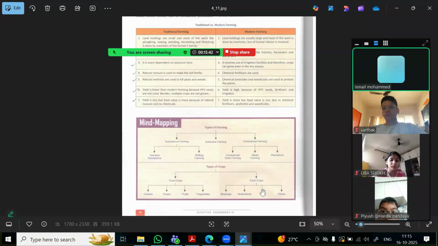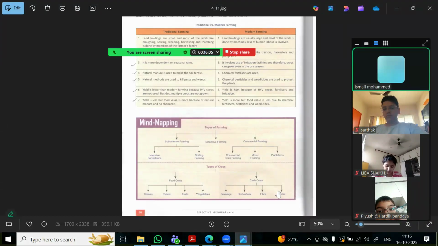And then these cash crops are like beverages, meaning the drinks like tea, coffee. Those are called the beverages. And then the horticulture, like the Goa kind of plants. Those are called the horticulture. Then you have the fiber and then the other plants.